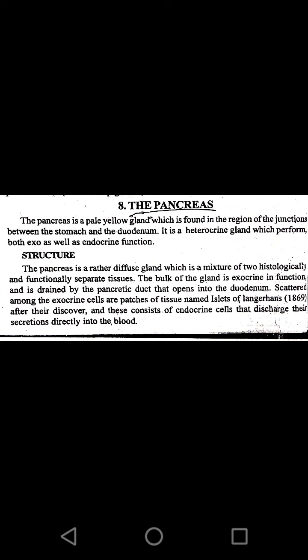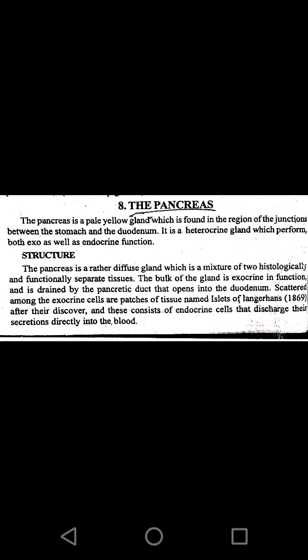It has a pale yellow color. So it is a pale yellow gland found in the junction between the stomach and the duodenum. The pancreas is a heterocrine gland which performs both exocrine as well as endocrine function. The pancreas is called a heterocrine gland, meaning it performs two or more functions. So the pancreas is considered a heterocrine gland because it performs both exocrine as well as endocrine functions.